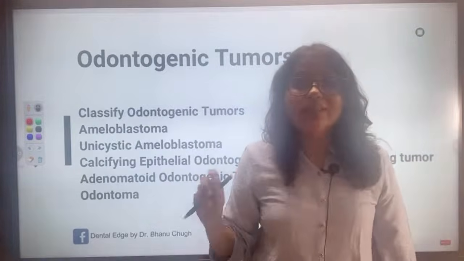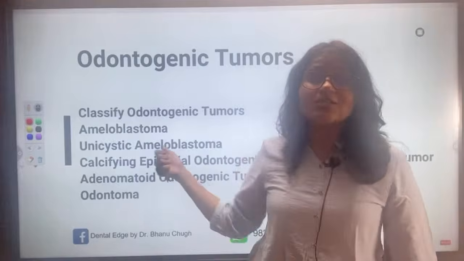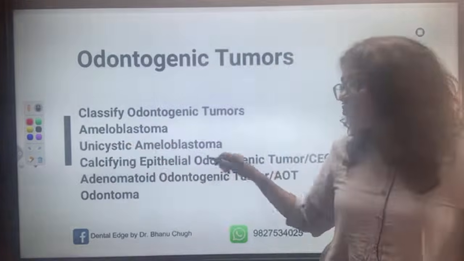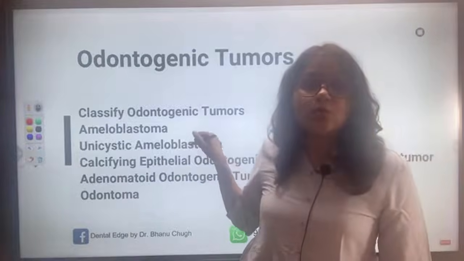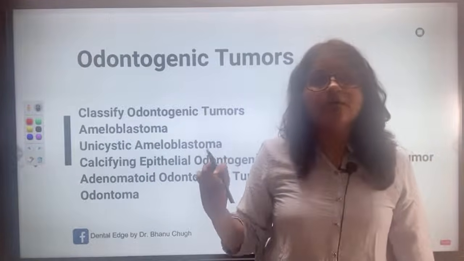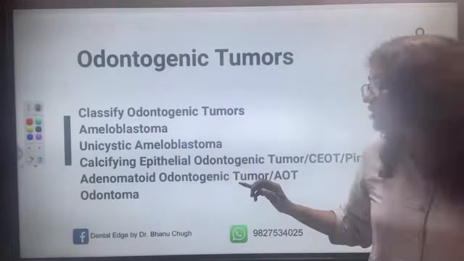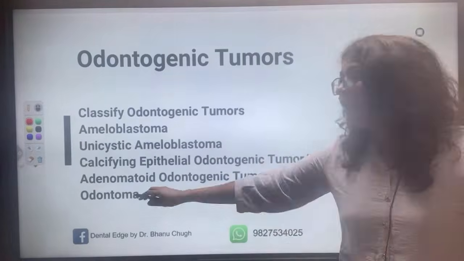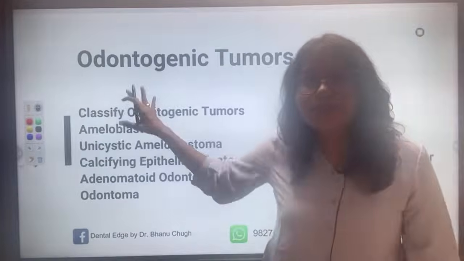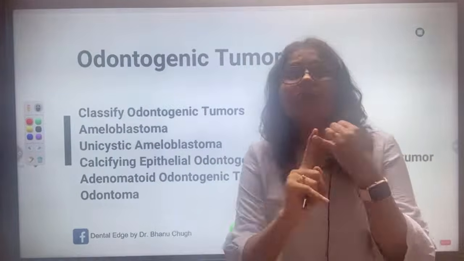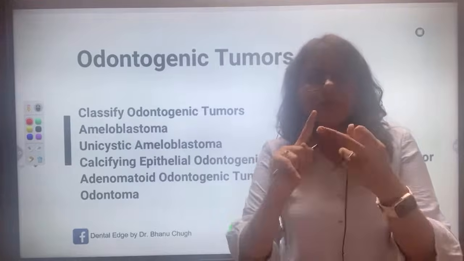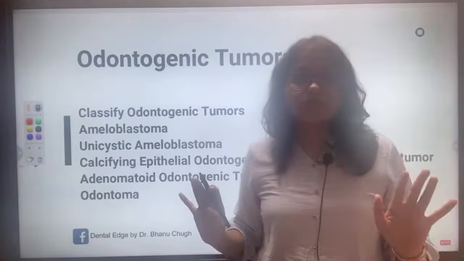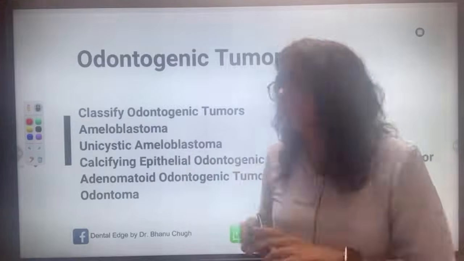It is not very common, but these days they have started asking on unicystic ameloblastoma; earlier they did not ask. Then calcifying epithelial odontogenic tumor, CEOT, can also be asked. Then AOT, adenomatoid odontogenic tumor, and odontome. There can be other questions, but these are the most common: classify odontogenic tumors, ameloblastoma, AOT, CEOT, and odontome. These are the questions for the odontogenic tumors chapter.